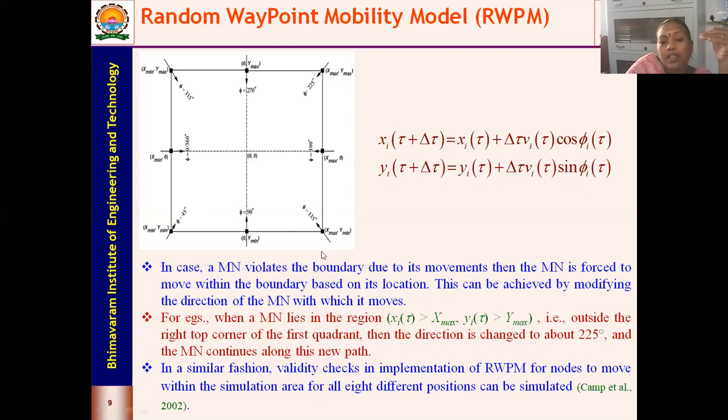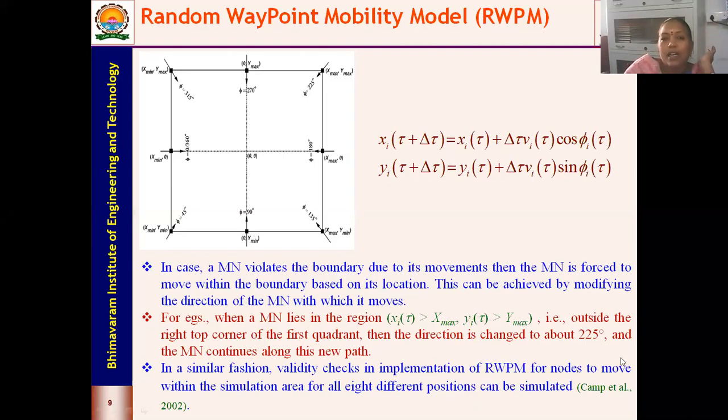So based on all the 8 cases, a validity check is done in implementing the RWPM for the node to move within the simulation area. So all different positions can be simulated. Even if your nodes are moving out of the boundary, you can push them back into the simulation area. So this is the random waypoint mobility model.